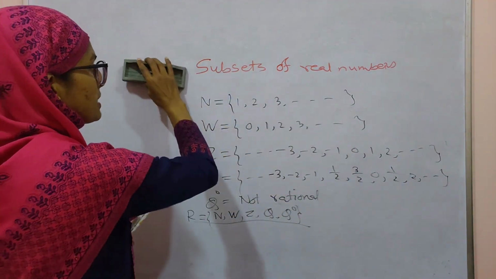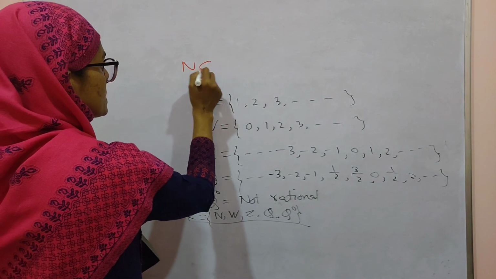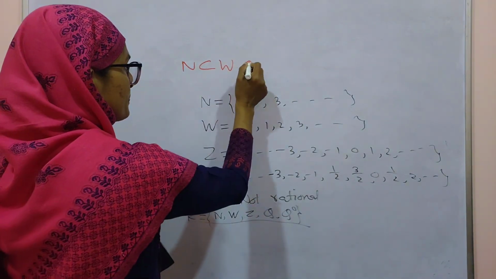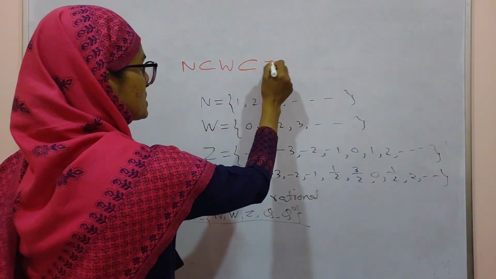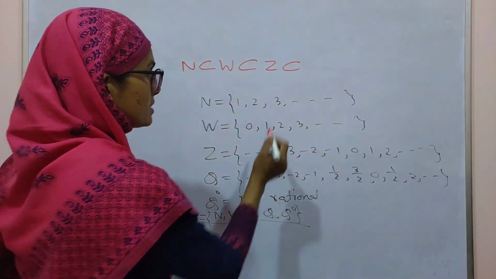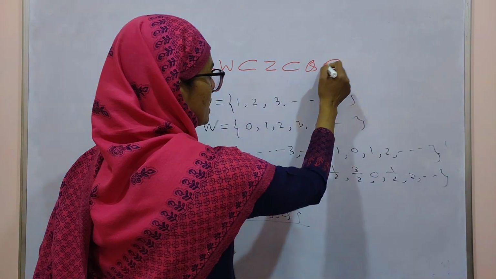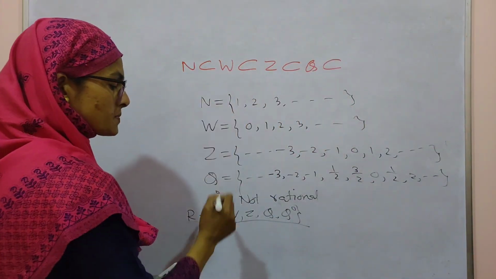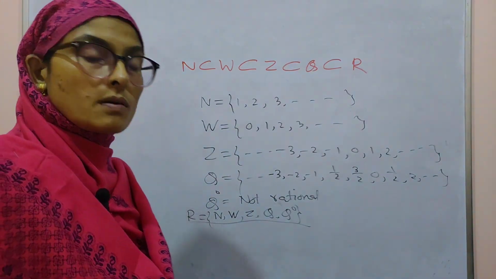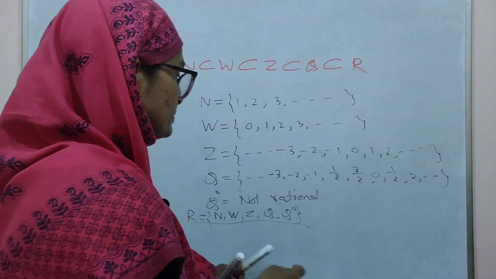So you can write N is a subset or proper subset of W. W is a proper subset of Z. Z is a subset or proper subset of Q. And all are subsets of real numbers.